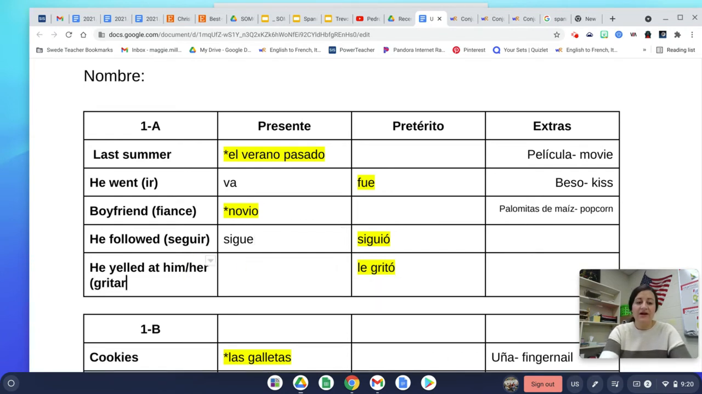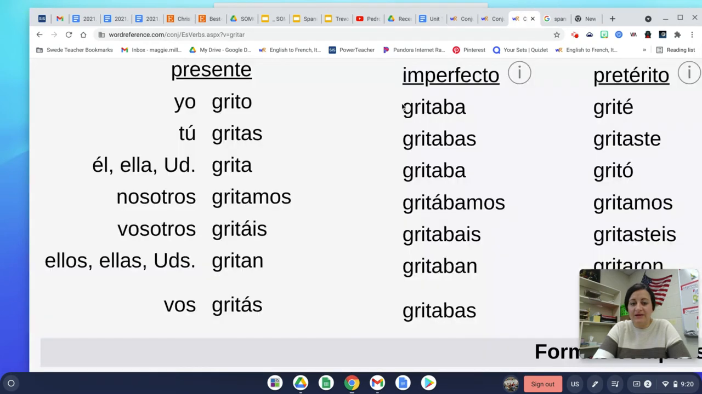And that verb is gritar, right? That's to yell. Okay, present tense, it's a completely regular verb. So in order to say "he yells at him," we would say "le grita," right? Again, it's a completely regular verb. So if we look at its present tense conjugations, it'd be grito, gritas, grita, gritamos, gritan.